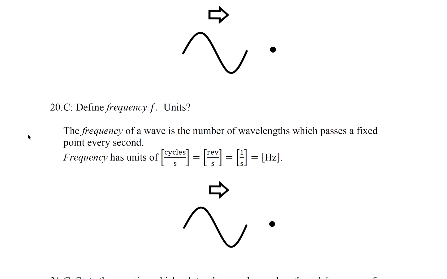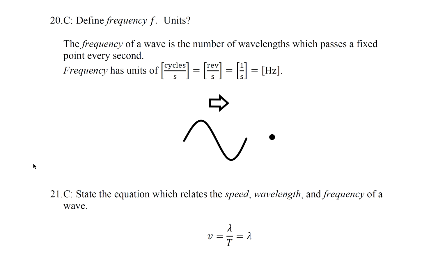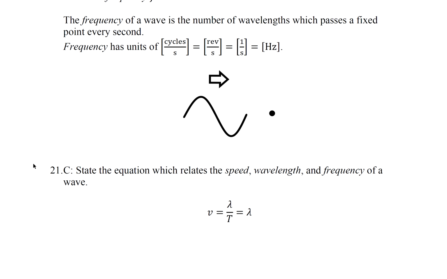Question 20, define frequency f. Units. The frequency of a wave is the number of wavelengths which pass a fixed point every second. So it has units of cycles per second or revolutions per second, but cycles and seconds are not real units. So it has units of 1/seconds or hertz.